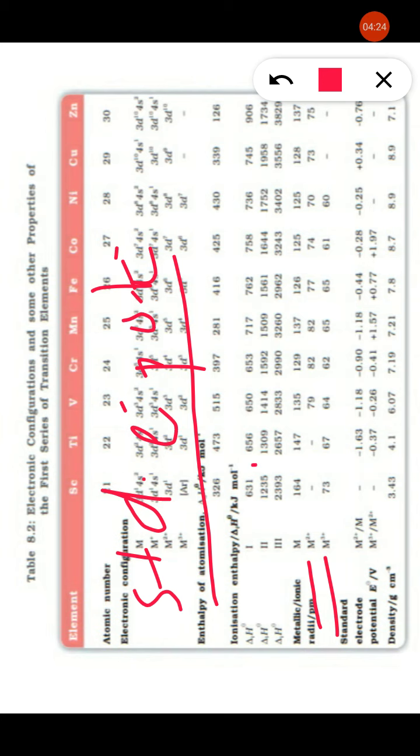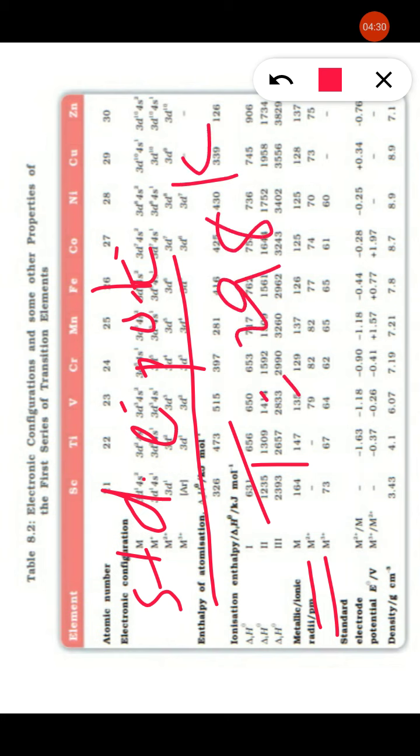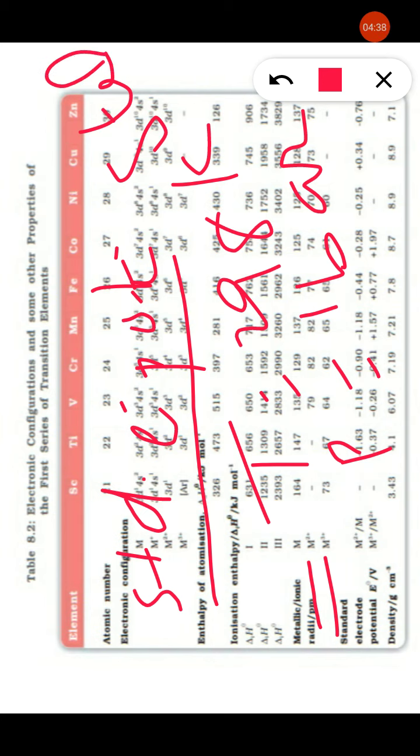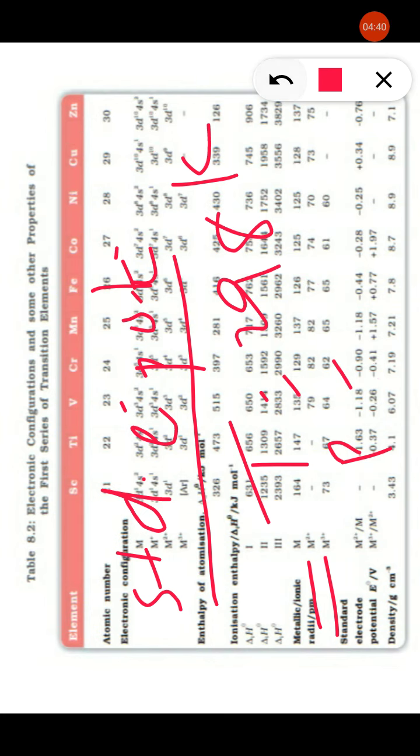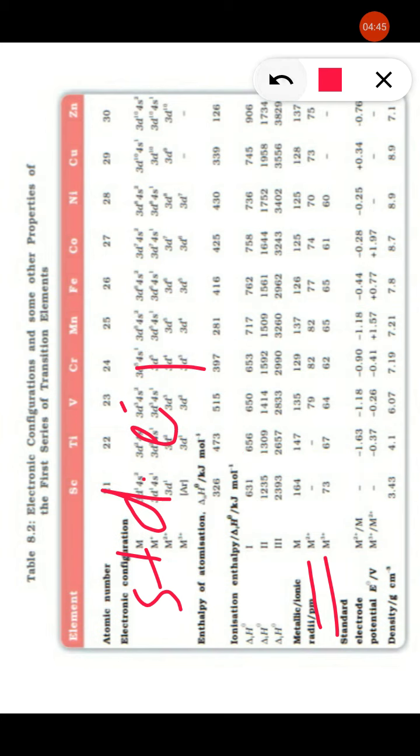Why standard? Because when this potential is calculated, the temperature is 298 Kelvin and the pressure is 1 bar. This is the condition for standard. At this condition, the electrode potential calculated is said to be the standard electrode potential.